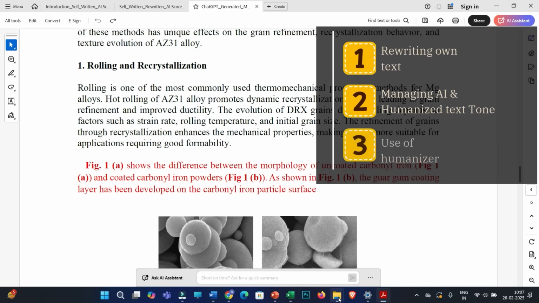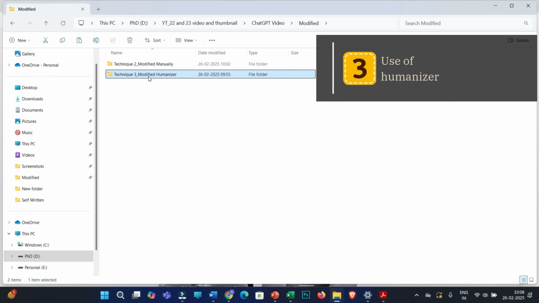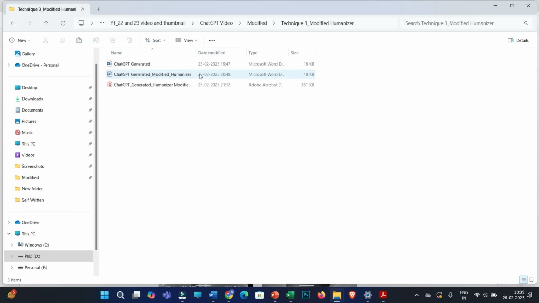Under this technique, what I have done is simply modified the draft by using a humanizer. And here let me clear one more thing: no humanizing tool available in the market is 100% accurate. So if you are humanizing any ChatGPT written text, then definitely to a certain extent it can degrade the quality. But now I'll be suggesting one humanizer that I found the best in quality compared to all the tools currently available in the market.